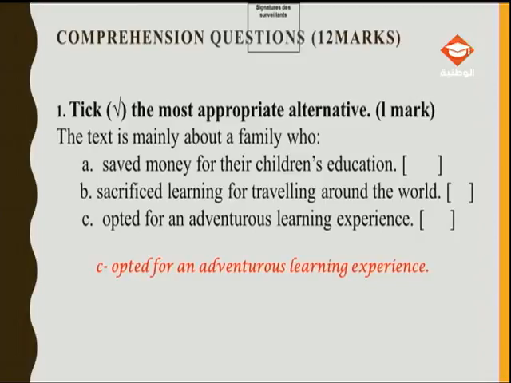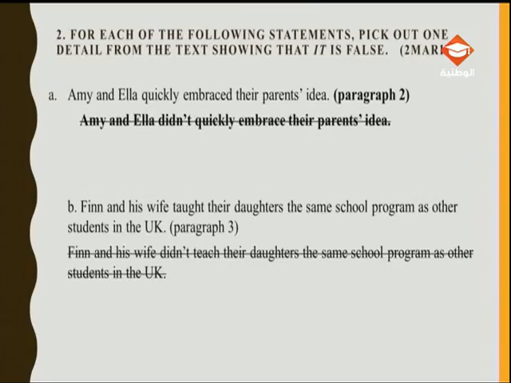The second question that was assigned, the false statements: for each of the following statements, pick out one detail from the text showing that it is false. So, the first sentence, Amy and Ella quickly embraced their parents' idea. And you have the paragraph. So you have to go to paragraph 2 and look for the answer in paragraph 2.